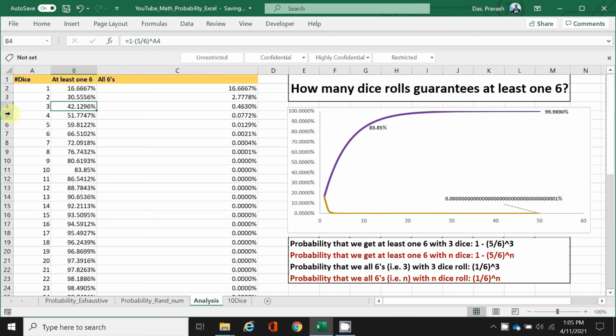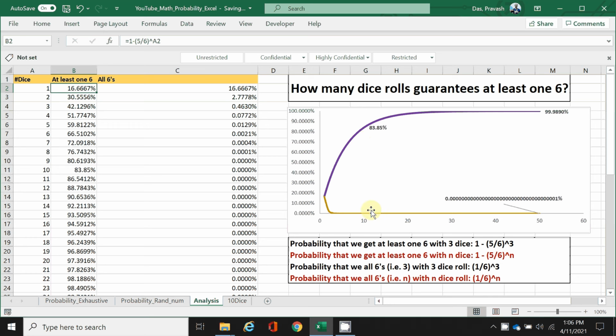So what I've done here is, in this table, I put the number of dice on column A. Column B represents the percentage using this formula, and we have drawn this graph. This graph says as we increase the number of dice, the probability of getting a 6 increases exponentially.